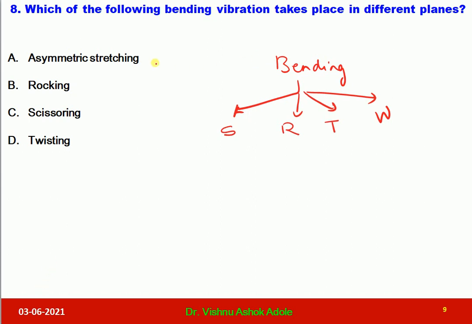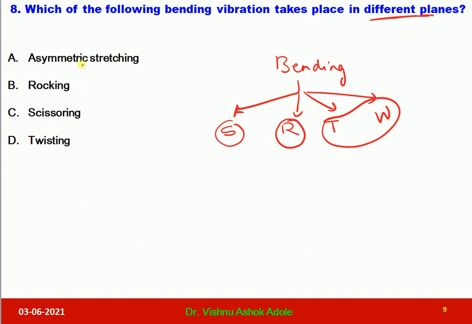Now the question is the bending vibration which occurs out of plane. Different plane means out of plane. Here scissoring vibration is taking place in plane, rocking is also taking place in plane, twisting and wagging vibrations occur out of plane. These are the out of plane bending vibrations, twisting and wagging.